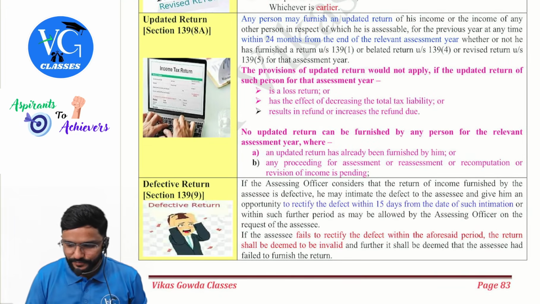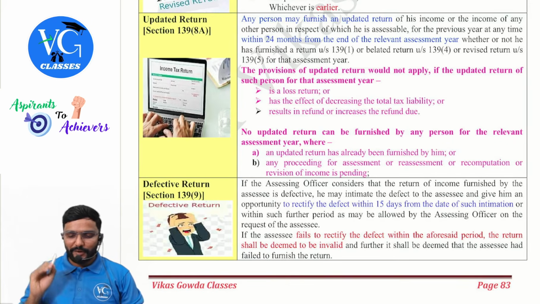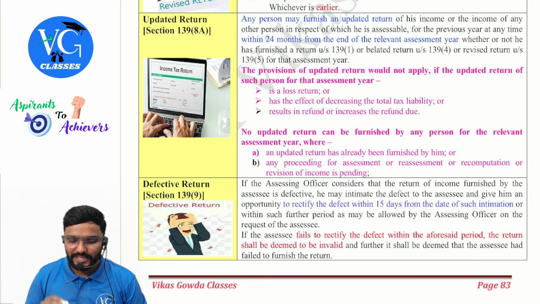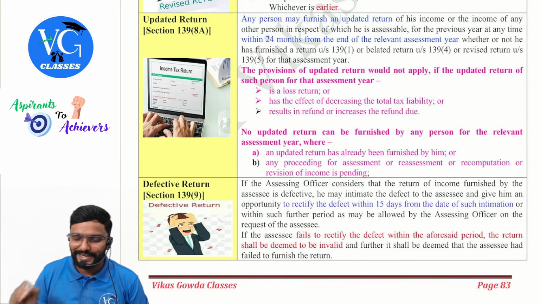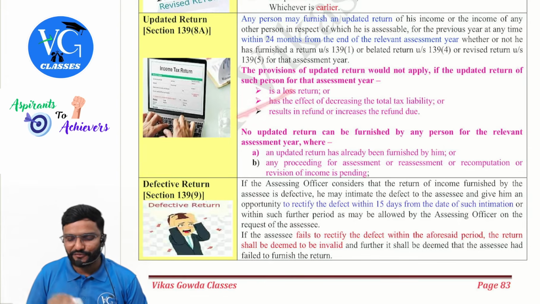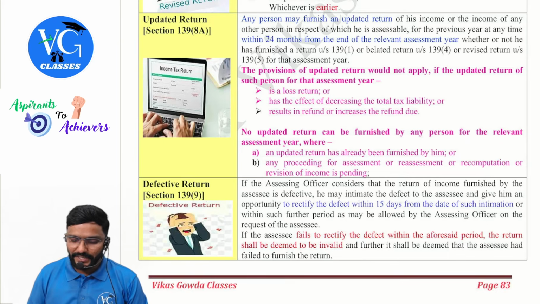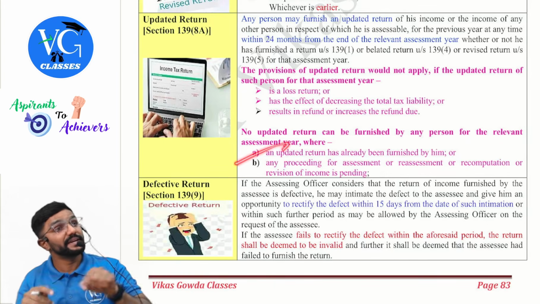The provisions of updated return would not apply if the updated return of such person for that assessment year is a loss return, has the effect of decreasing the total tax liability, or results in a refund or increases the refund due. No updated return can be furnished by any person for the relevant assessment year where already one updated return is filed.